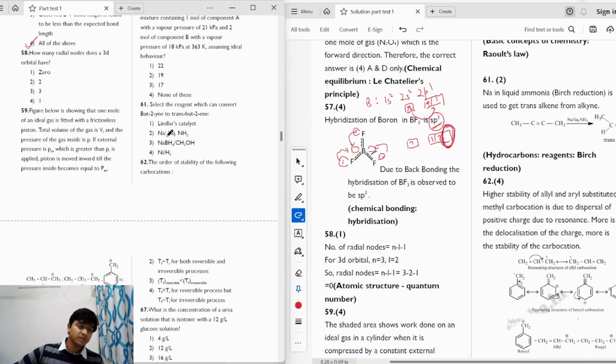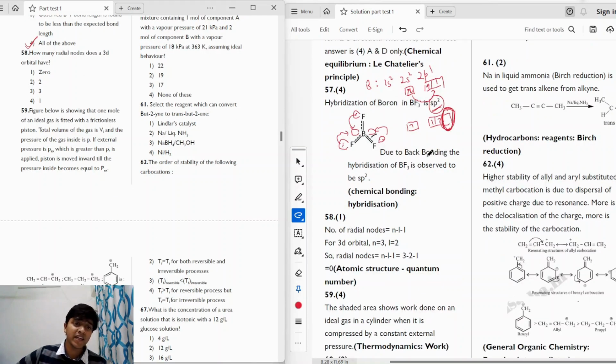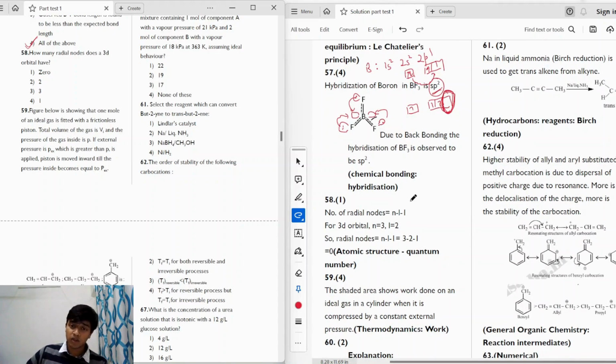Moving on to the next question. The question says, how many radial nodes does a 3D orbital have? So we know that the formula for the number of radial nodes is n minus L minus 1. So for a 3D orbital, n is equal to 3, whereas for a d orbital, L is equal to 2. So the number of radial nodes will be 3 minus 2 minus 1, which gives us 0 radial nodes. So our correct answer will be option 1.